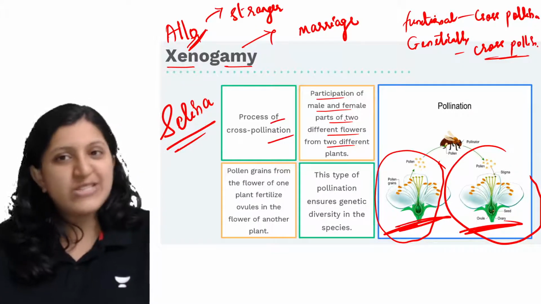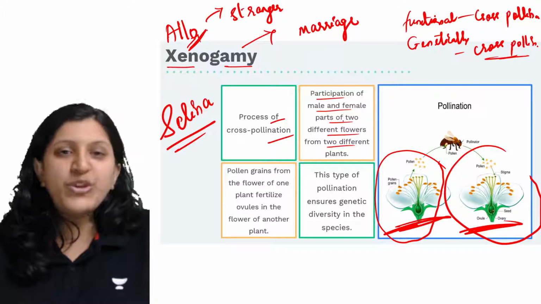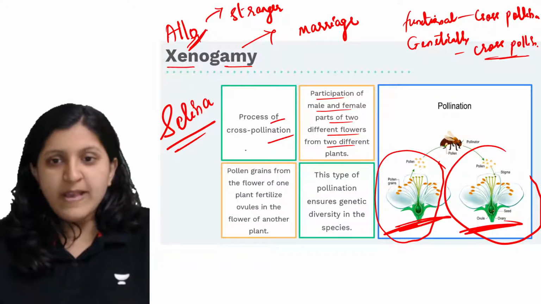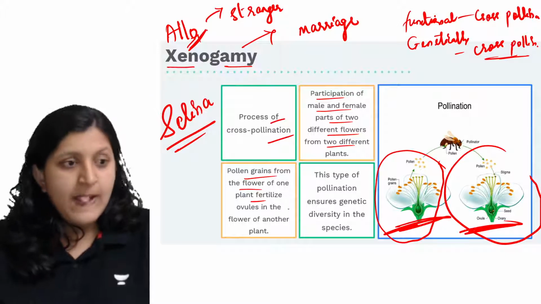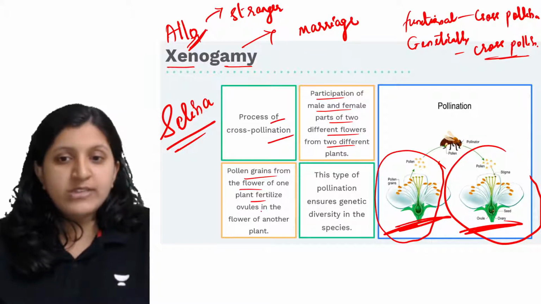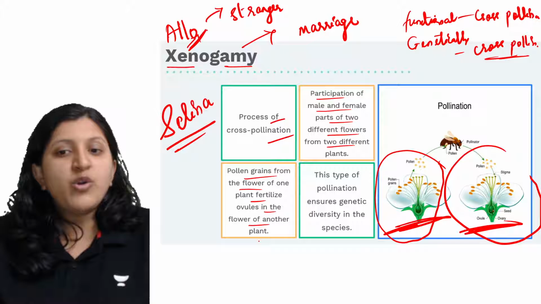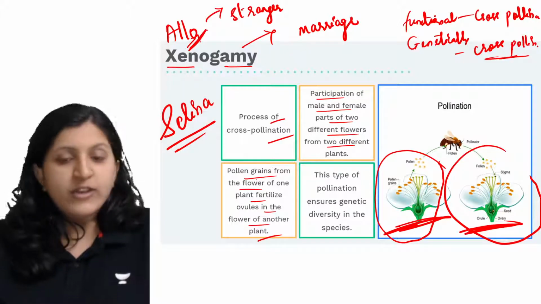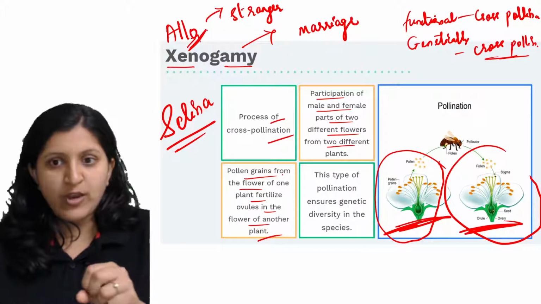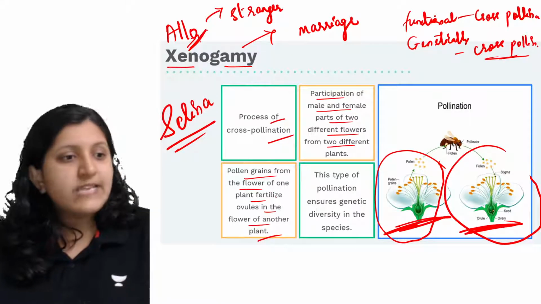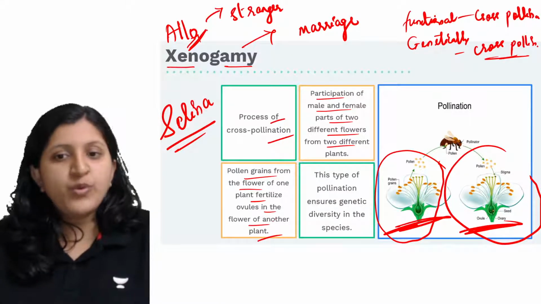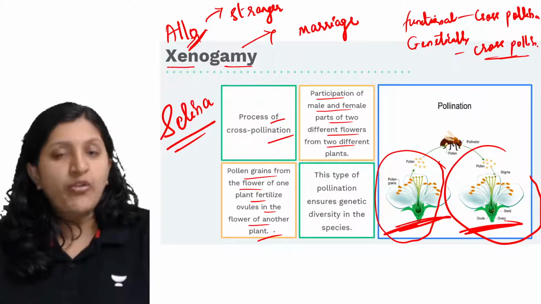So here it is not just one plant, you will come across two different plants. Pollen grains from the flower of one plant are going to fertilize ovules in the flower of another plant.